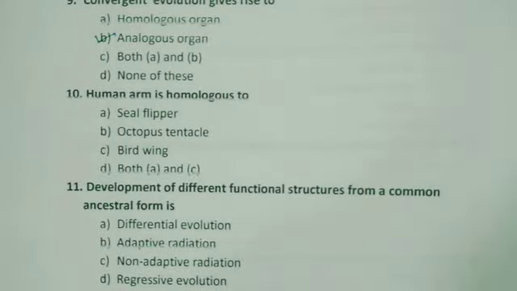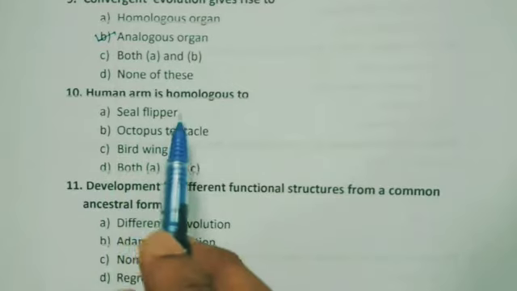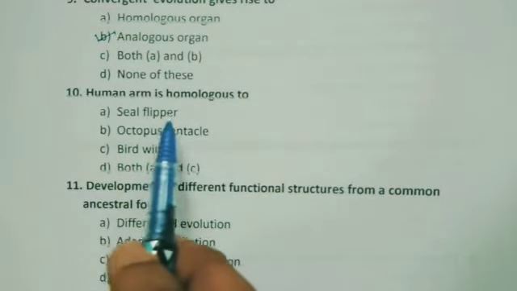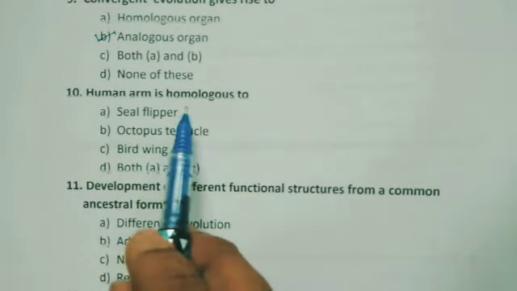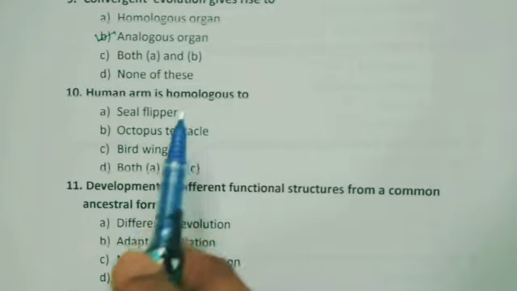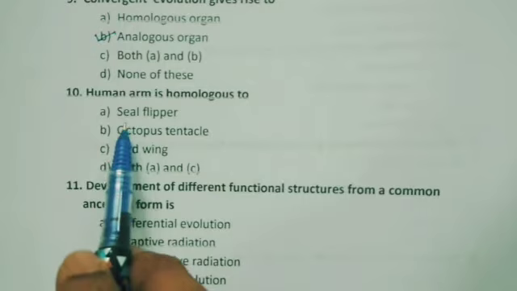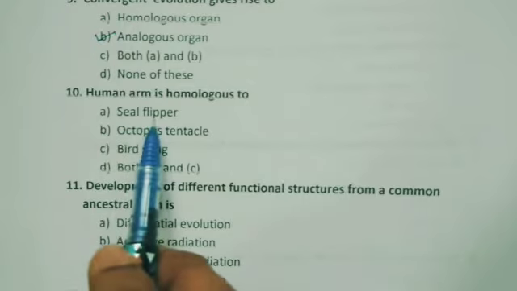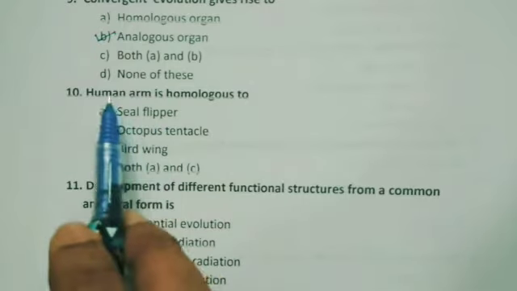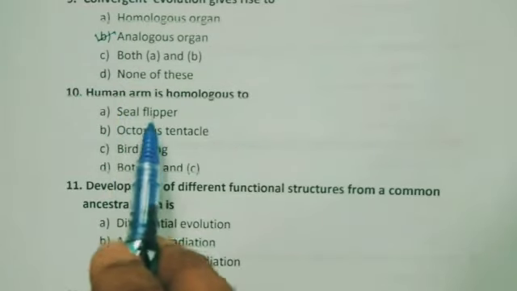Now, 10th question. Human arm is homologous to. Homologous means structure is the same, functions are different. Now, human arm, our arm, let us see. Seal flipper, flipper of seal, yes. What do you call this? Structurally, they are similar. This we can consider.